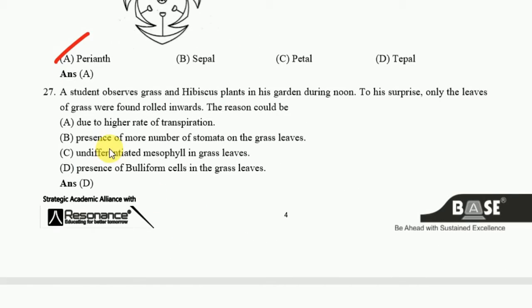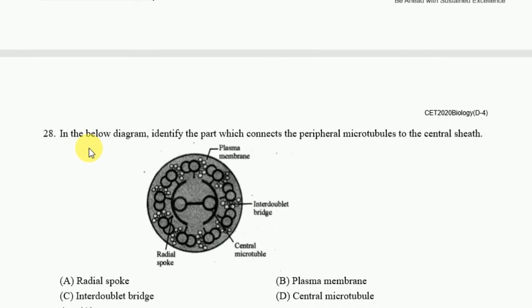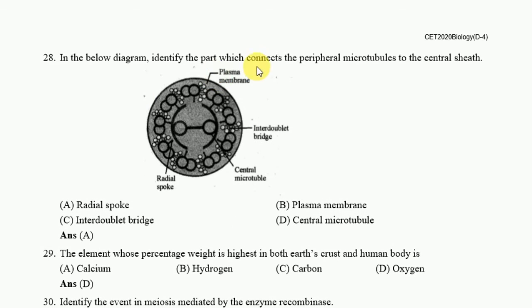Okay. Next one. A student observes grass and hibiscus plants in his garden during noon. To his surprise, only the leaves of grass were found rolled inwards. The reason could be the presence of bulliform cells in the grass leaves. Okay. The next question is, in the below diagram, identify the part which connects the peripheral microtubules to the central sheath. Okay. The correct answer is radial spoke.